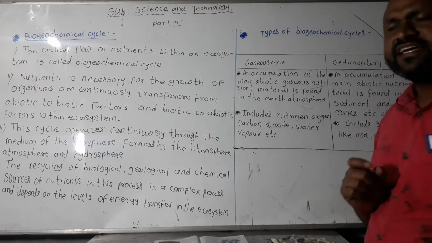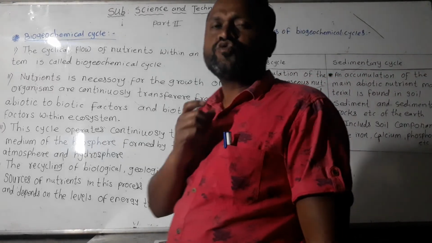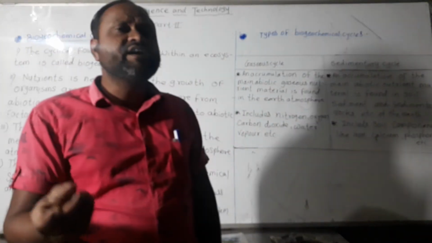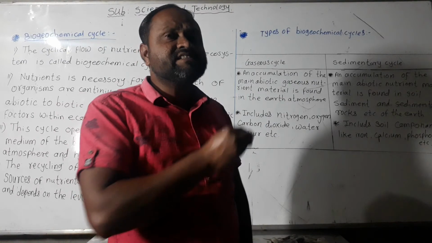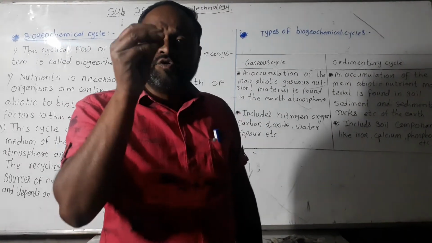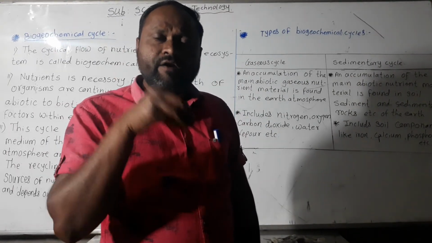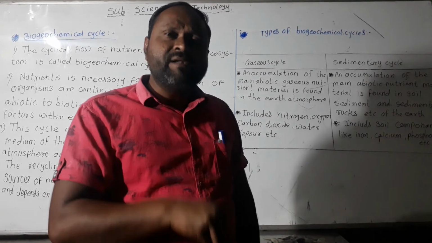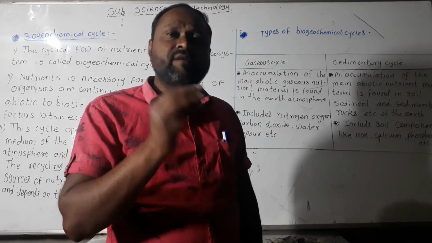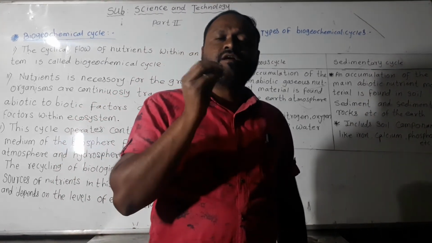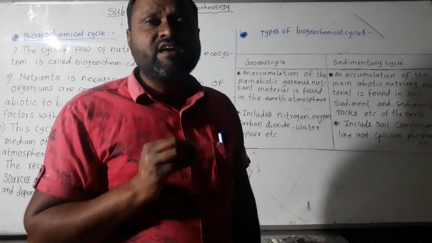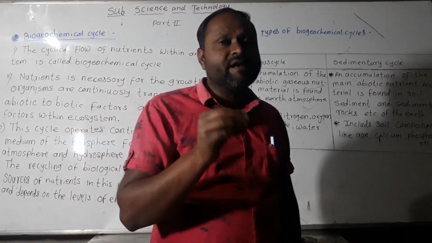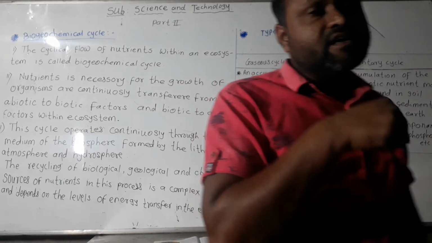What is meant by the sedimentary cycle? Like the gaseous cycle, where nutrients are found in the atmosphere, in the sedimentary cycle the minerals available to plants, like calcium, iron, phosphorus and potash, are found in the soil, in the earth.